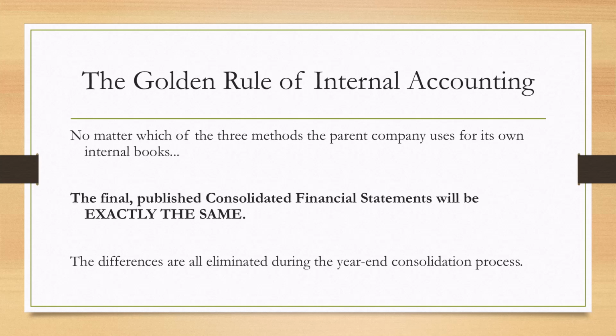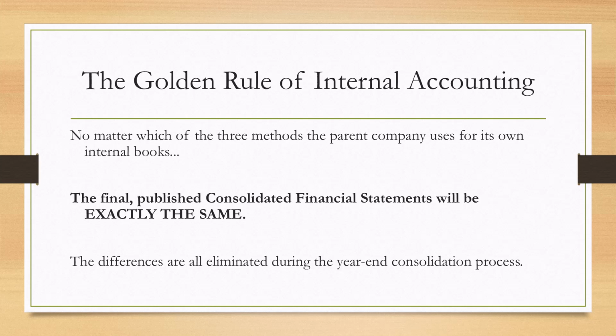Now we come back to the golden rule of this entire topic. I'm repeating this because it's the concept that students find most confusing, but it's crucial. No matter which of these three methods the parent company uses for its own internal books, the final, published, audited, consolidated financial statements that go out to the public will be exactly the same. Why? Because all the differences between these methods are completely eliminated during the year-end consolidation process.